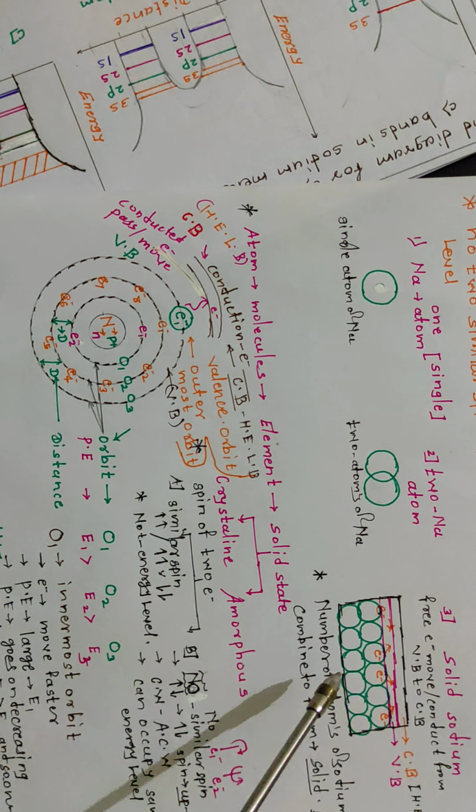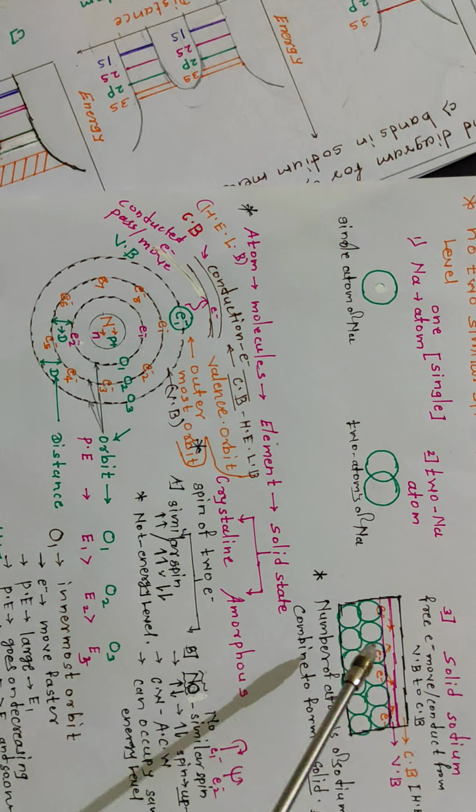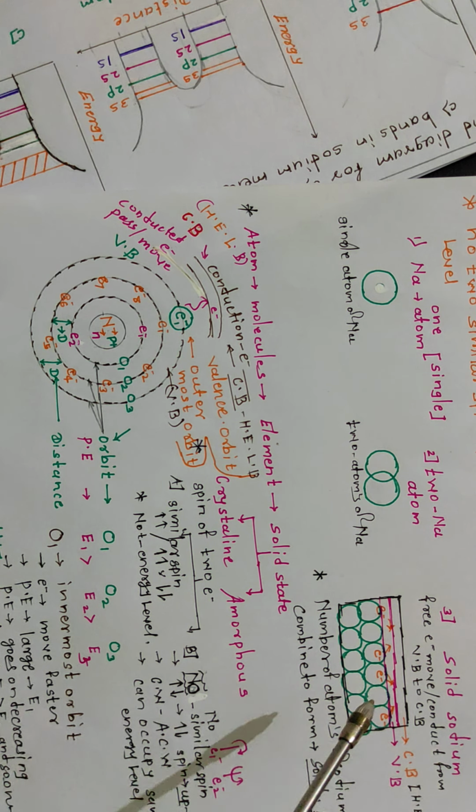That means the electrons in the first and second orbits are unaffected by interaction, as compared to the outermost electrons.